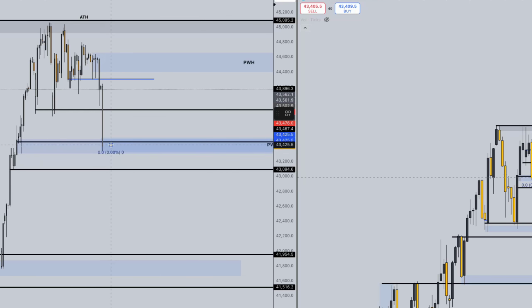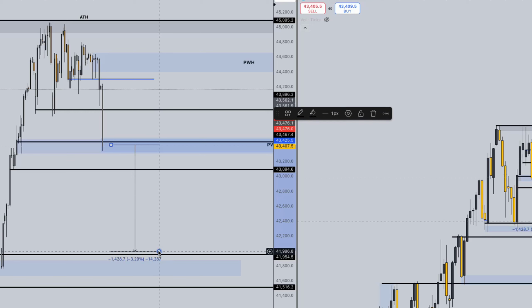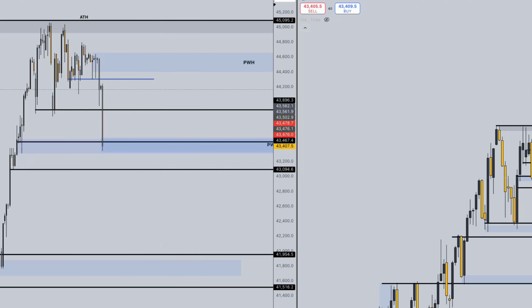So from where we are currently at down to here to 42,000 would be nearly 1,400, or a little over a 1,400 point move. There is potential for a pullback from where price closed. Could see a move up to 44,000 before potentially continuing lower. Overall, price does look bearish.